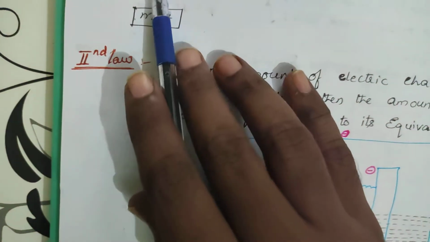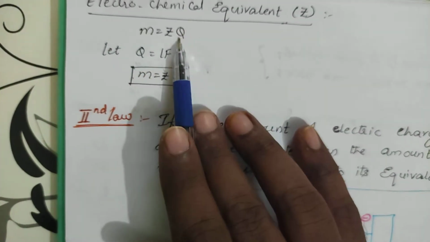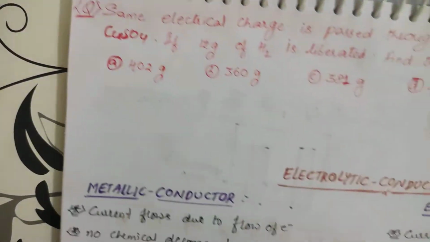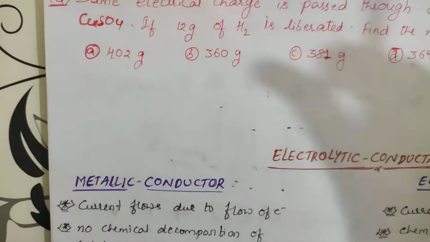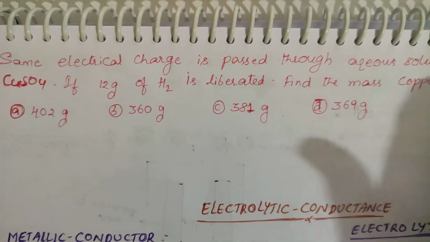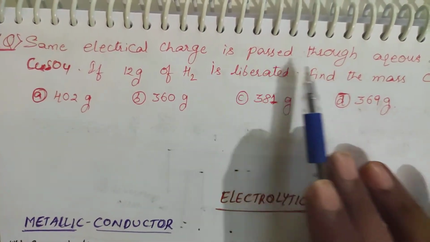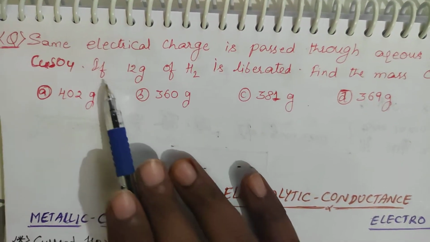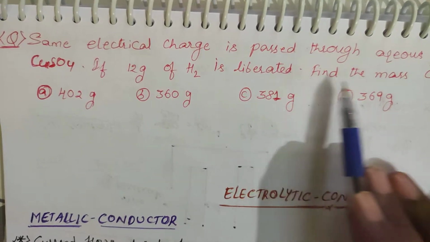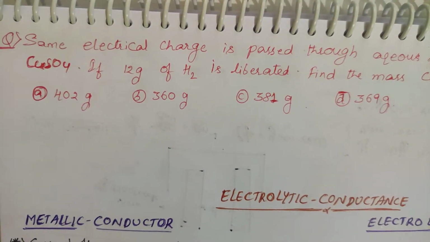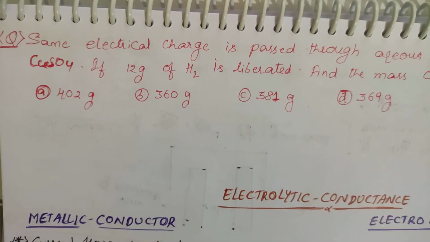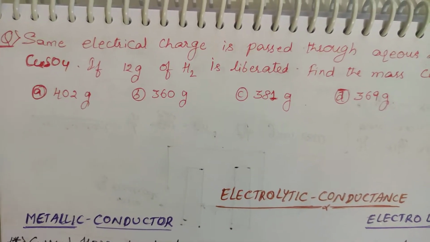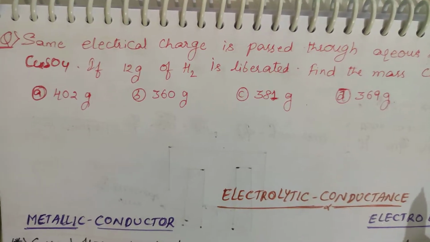In the first law you have M is equal to Z into Q. If you make Q the common one, then M is proportional to Z, and Z is nothing but the equivalent factor. Based on that, you solve one problem. The same electrical charge is passed through aqueous solutions of HCl and copper sulfate. 12 grams of H2 is liberated. Find the mass of copper deposited. You take the mass of hydrogen by mass of copper equal to equivalent weight of hydrogen by equivalent weight of copper. Then you will get the answer.